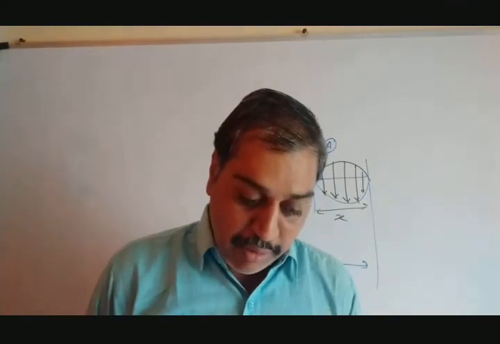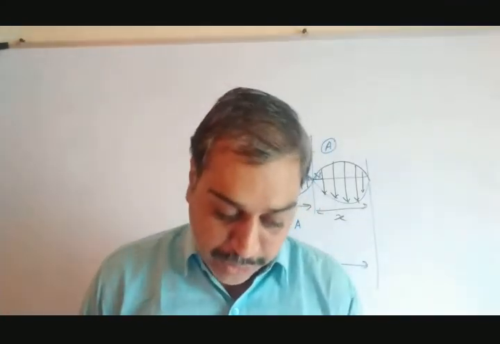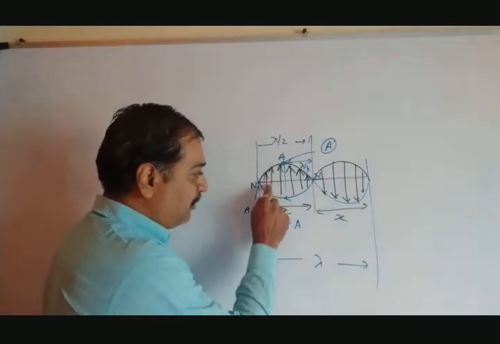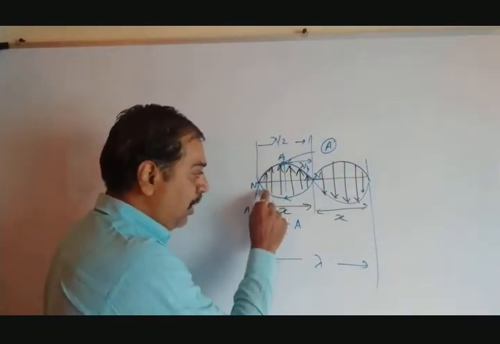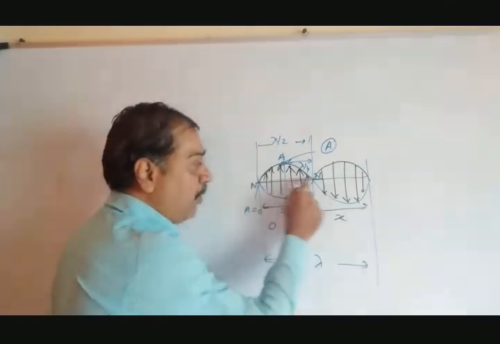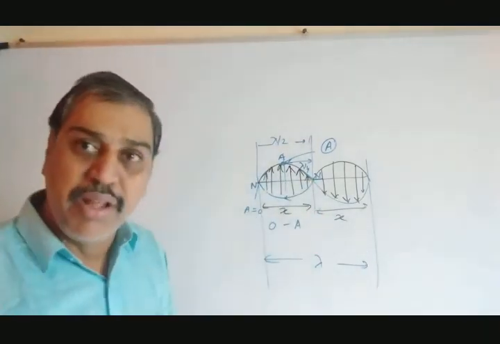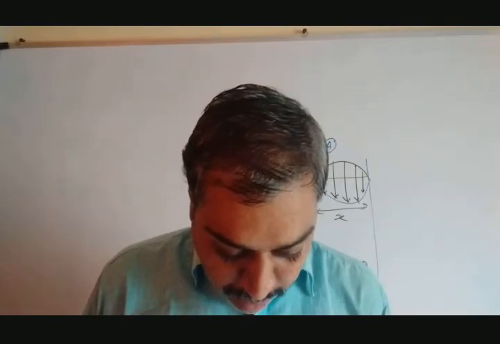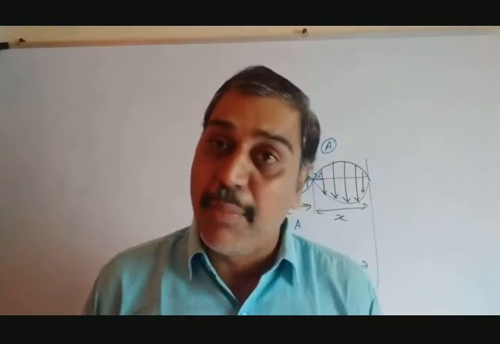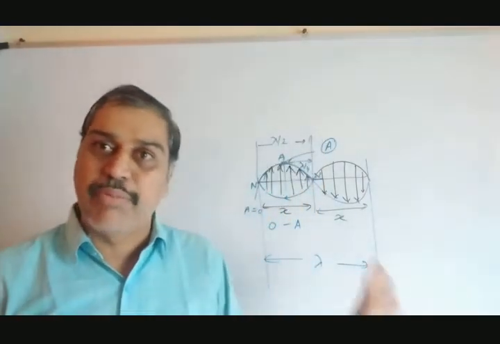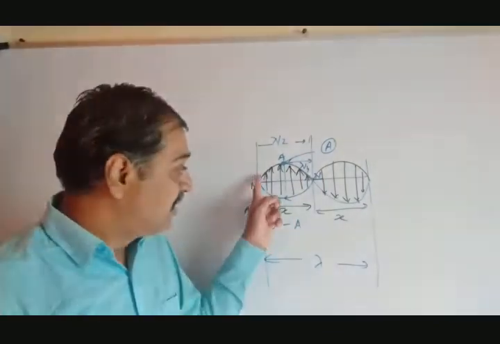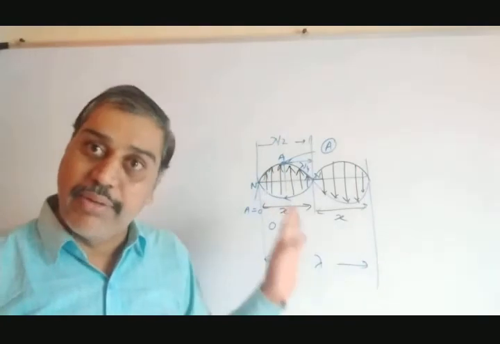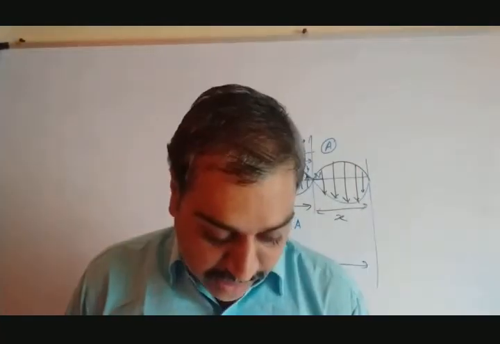In a stationary wave, all particles cross their mean position simultaneously. See, all particles cross this way. This goes up, comes down, again goes up. So they will cross this blue line. And this blue line means what? The mean position in a stationary wave. But this does not happen in the case of a progressive wave. In a progressive wave, such a thing never occurs because it has a single wave. It is traveling. Here it goes up and down, so they vibrate along the mean position in a stationary wave.